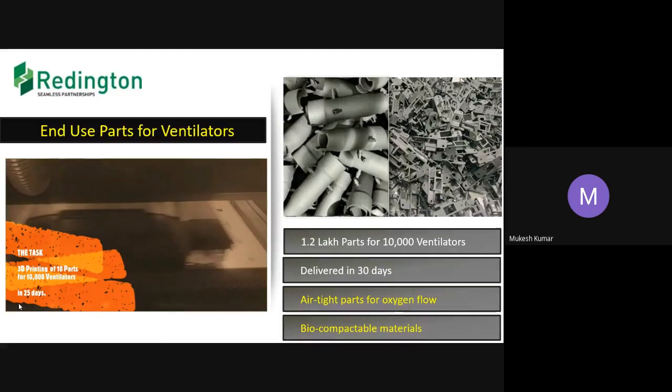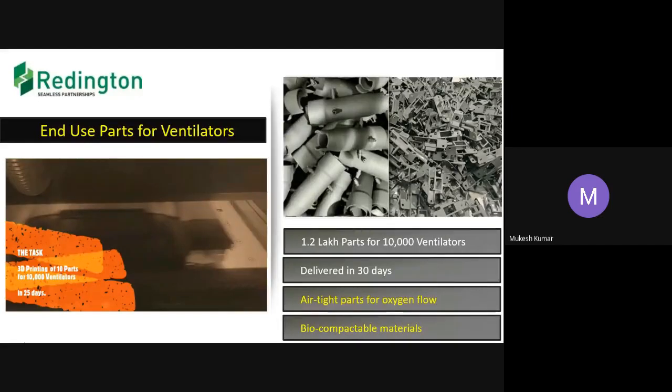In the previous slides, I just mentioned in Visualize, we have got 150, 200, 140, 200, and 580. So two production machines were there with us. We took up the job, and believe me, within 25 days, we printed more than 1 lakh, 1.25 lakh, in fact, 1,25,000 parts in one month's time, that is 25 days, and we delivered them to the customer. That's basically the kind of end use parts.